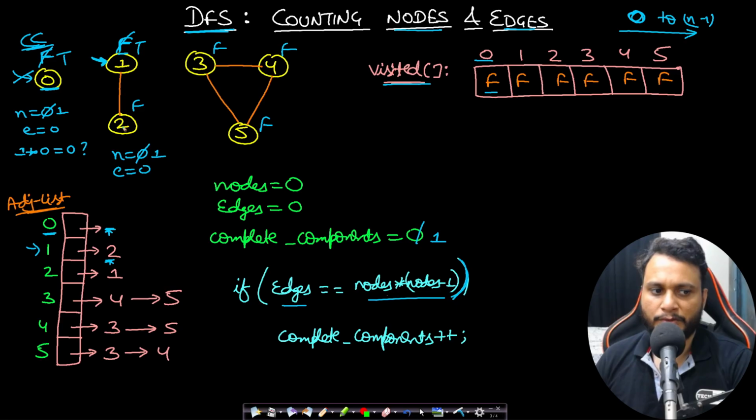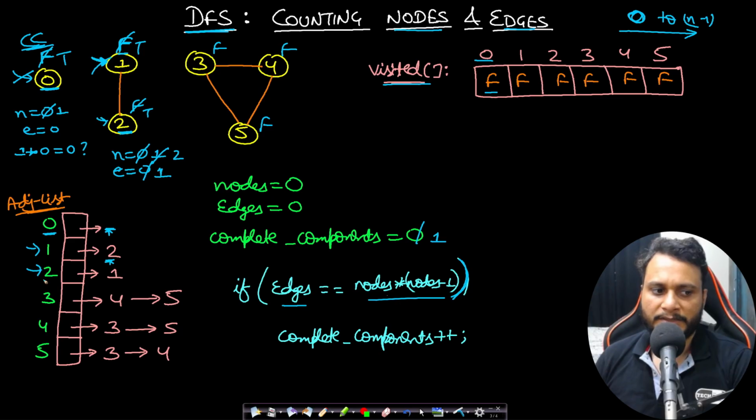So if there is an edge to 2, if 2 is a neighbor, then I will be immediately incrementing the edges without even thinking whether 2 is visited or not, because we are trying to do double counting of the edges. Let's see how it works. So since we are done with that and 2 is not visited, I will be doing a DFS call to 2 and mark it as true, and my node counter will increase by 1.